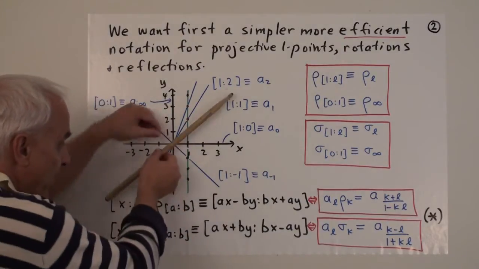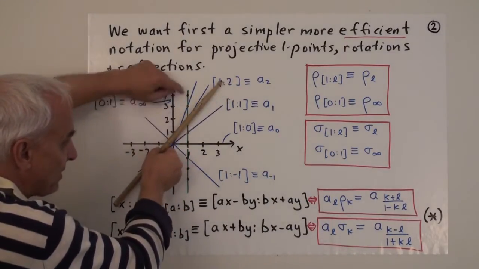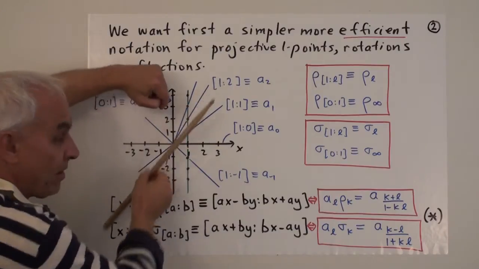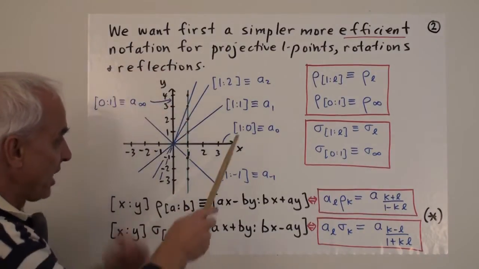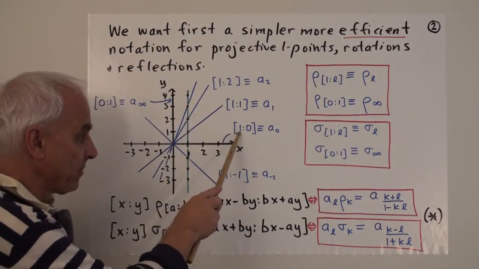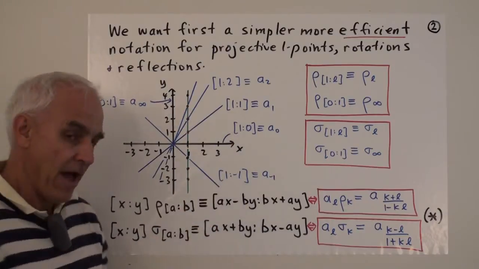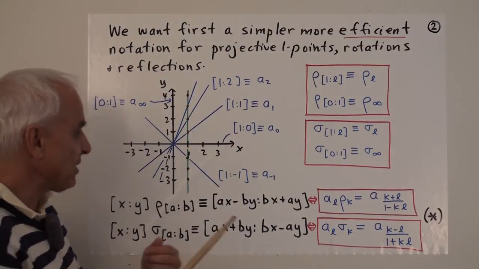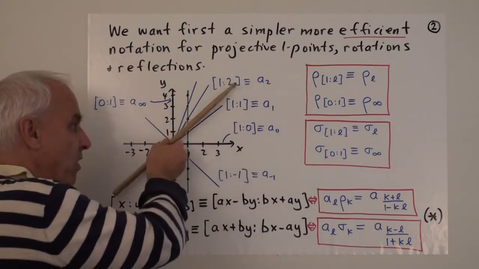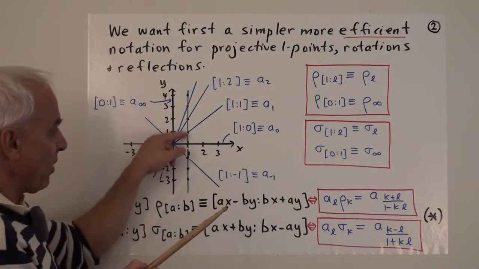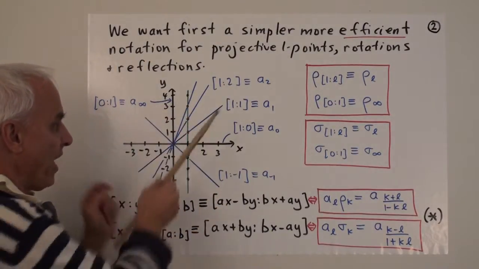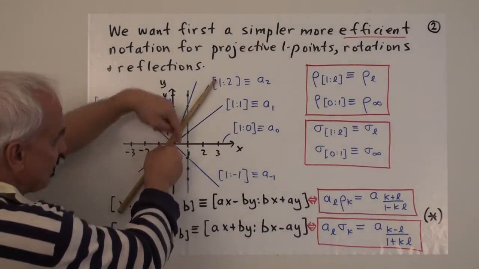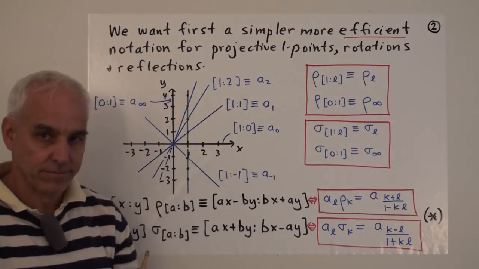And most every projective 1 point will meet this green line in a single point, which has x coordinate 1. That allows us to specify such a projective 1 point by only specifying what the y-coordinate is of the point that it meets this green line on.